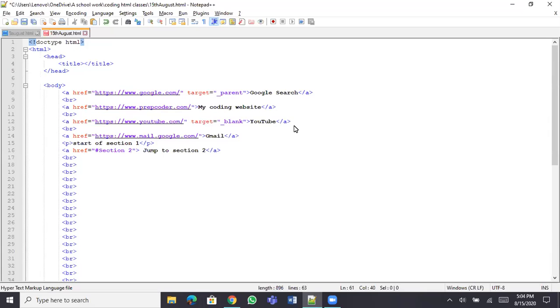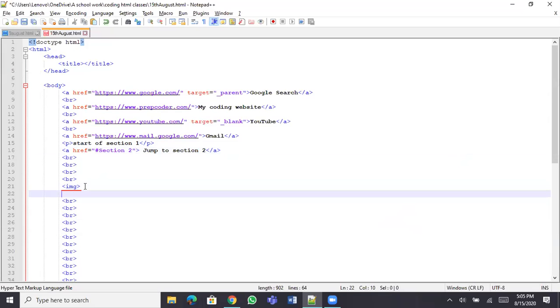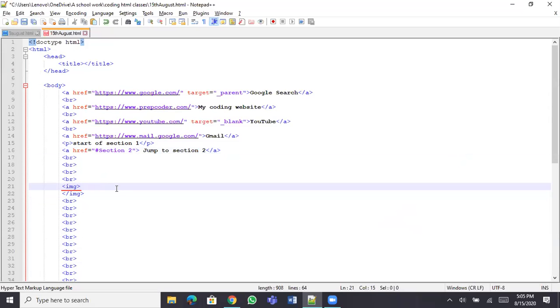Just remove one of these break lines and have an img tag. Hit enter and then close the img tag also. Is it ING or IMG? M for Madhya Pradesh. Right.